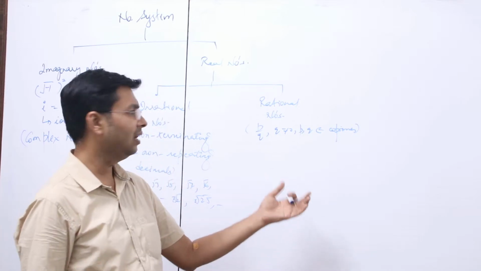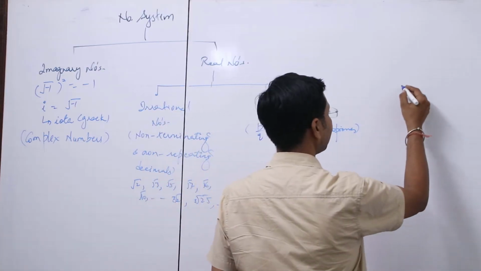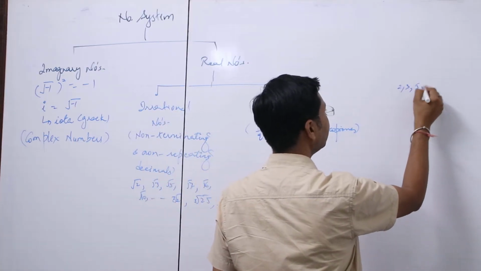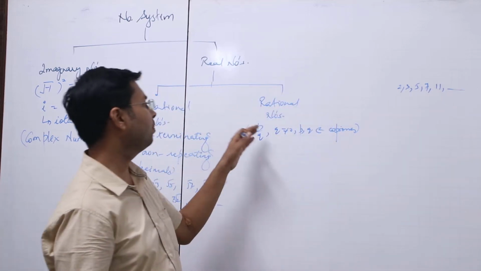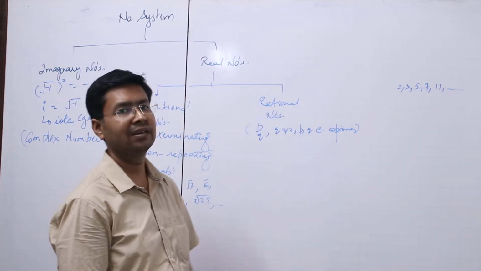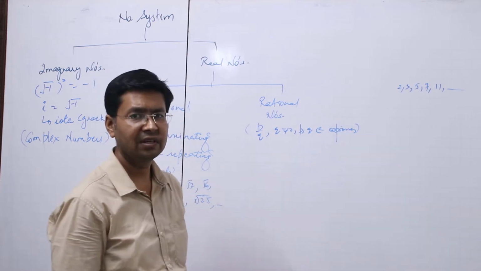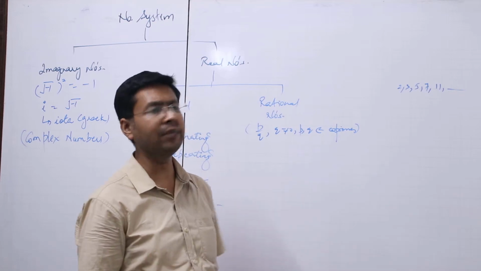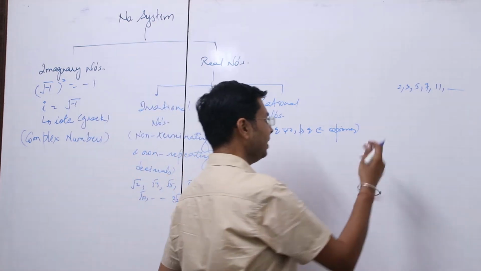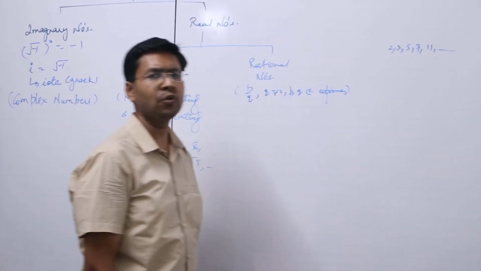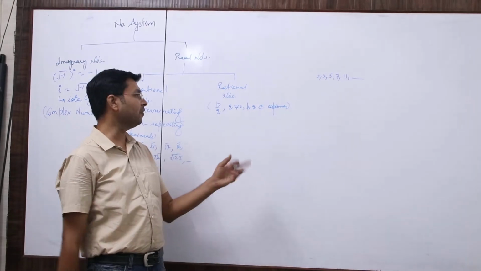Does co-prime mean prime numbers? No. Prime numbers are 2, 3, 5, 7, 11 and so on. I am saying p by q. Does it mean 2 by 3, 2 by 5, 2 by 7 or 3 by 5 always? Well, 2 by 3 is also co-prime, 3 by 5 is also co-prime, 5 by 7 is also co-prime. But the exact meaning is that p and q are relatively prime. That is, p and q do not have any common factor between them.